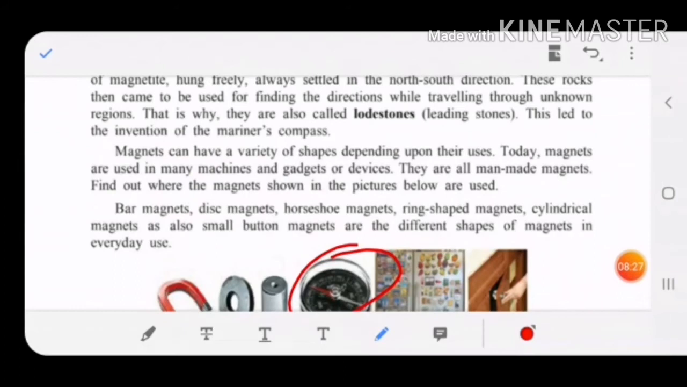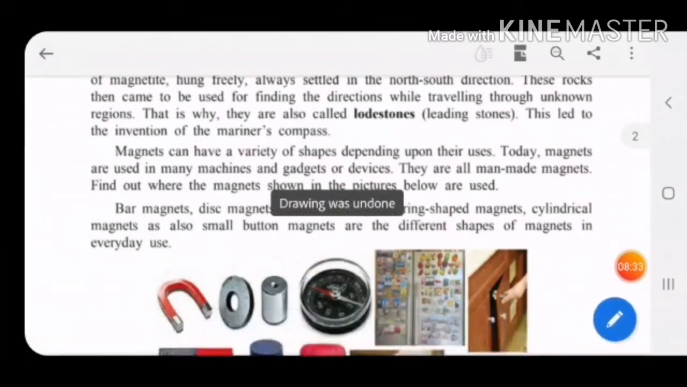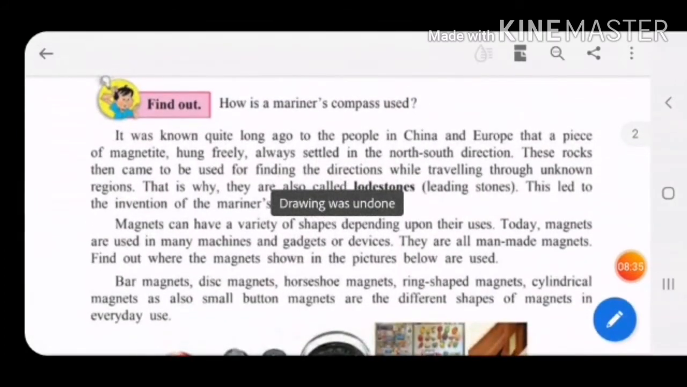In this, magnets are fitted, and due to that, it shows the directions east, west and north, south. So children, how this mariner's compass is used, let us see. It was known quite long ago to the people in China and Europe that a piece of magnetite hung freely always settled in the north-south direction.